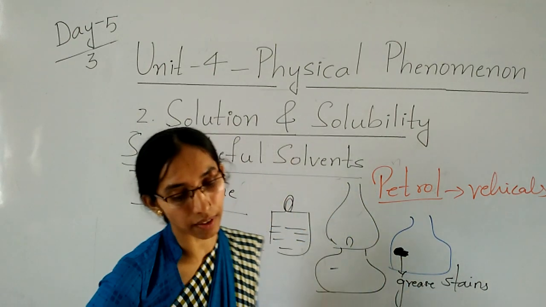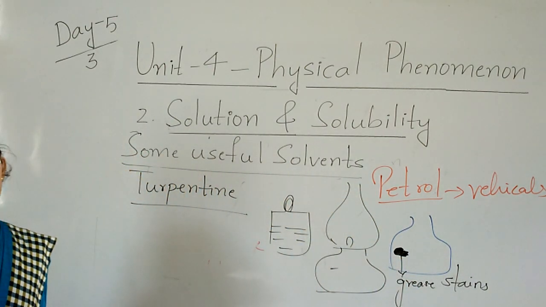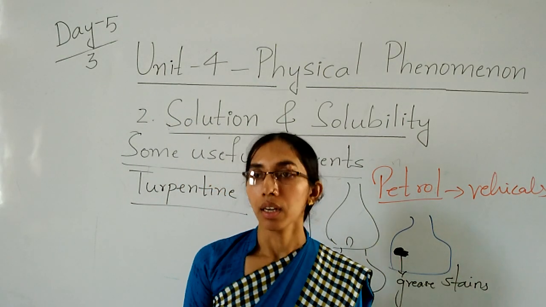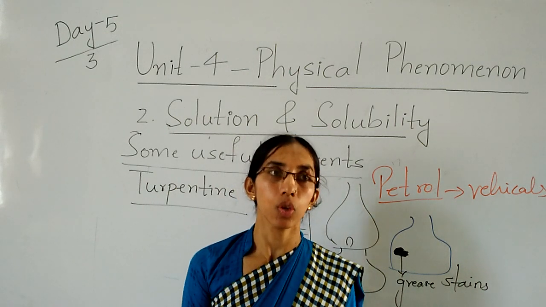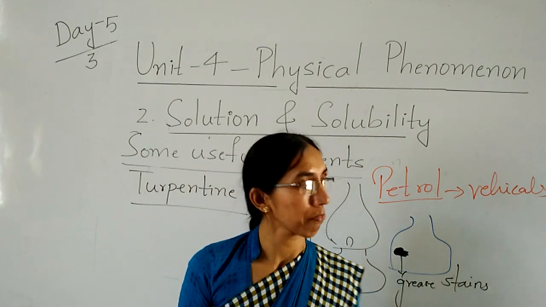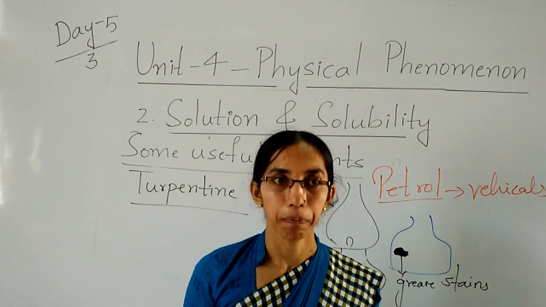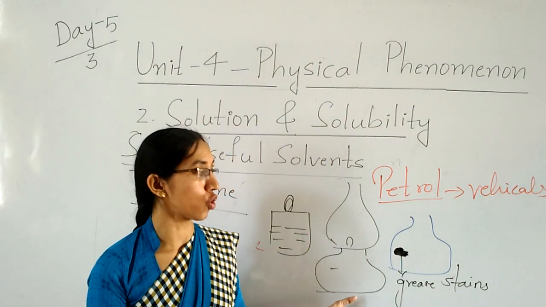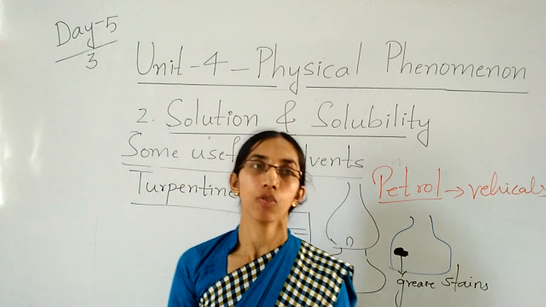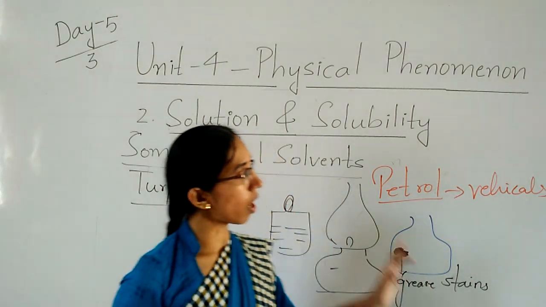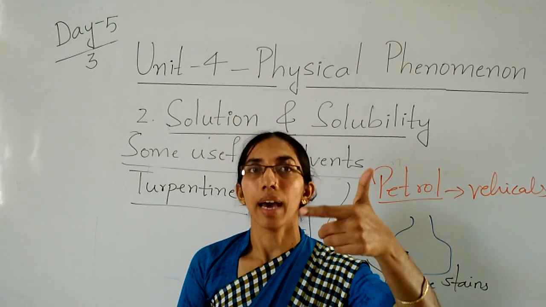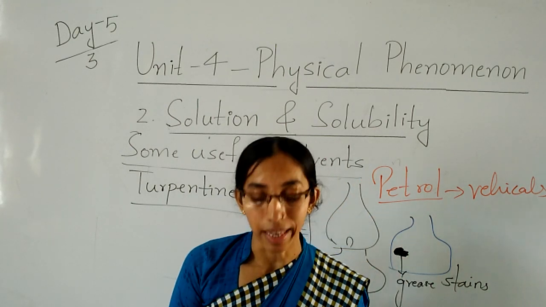Okay children, so these are some useful solvents we use: kerosene, petrol and turpentine. Kerosene we use in machines to remove grease, and also in the stove and lamp. Petrol we use in vehicles, and it is also used to remove grease from clothes. Turpentine we use to keep paint brushes clean. These are all liquids. Whatever we discussed, turpentine, kerosene, petrol, are all liquids only.